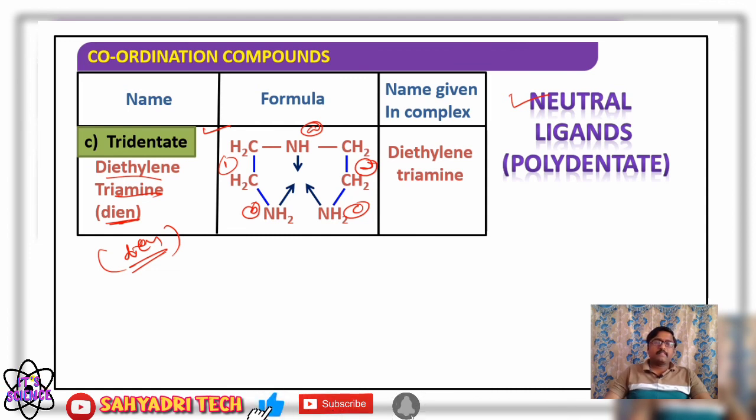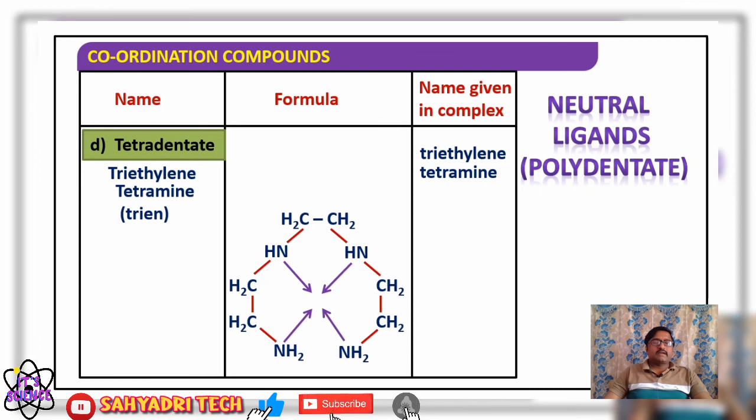Then tetradentate, triethylene tetramine: three ethylene groups and four amine groups, 1, 2, 3 and 4. It acts as a tetradentate ligand. So triethylene tetramine is the name.